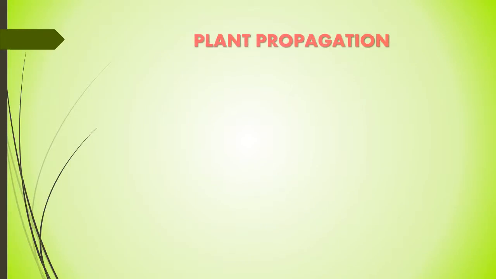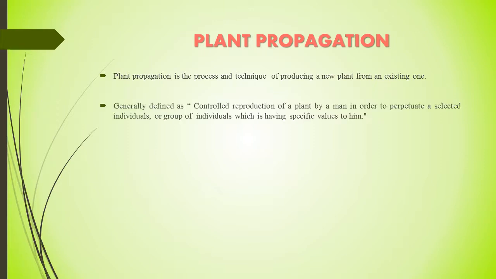Plant propagation is actually the process, or you can say it is a technique, by which new plants can be produced from an existing parent plant. Plant propagation is actually the technique of making two or more plants where previously there was one. So by using various methods we can produce exact replicas that perpetuate much loved varieties, or we can create entirely new plants that may become favorites of the future.